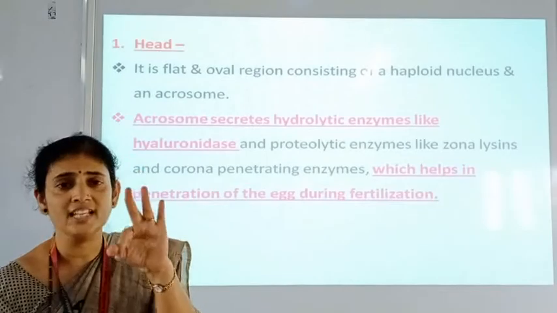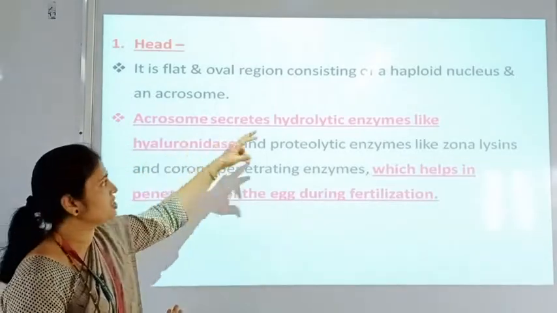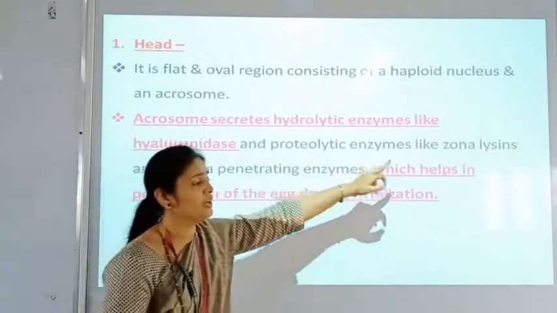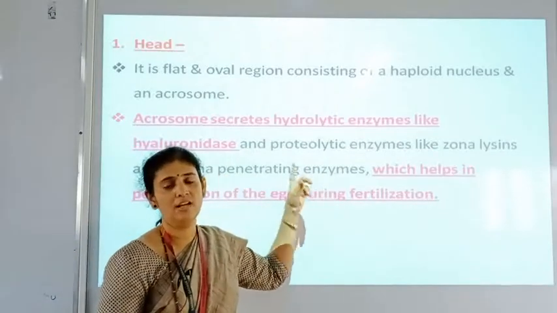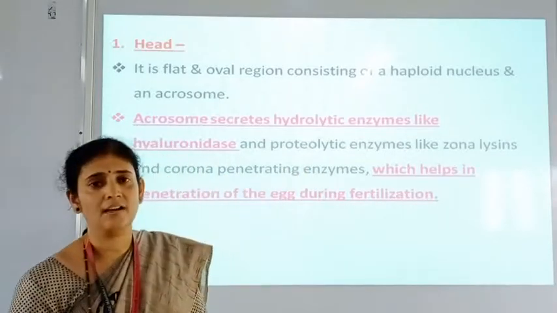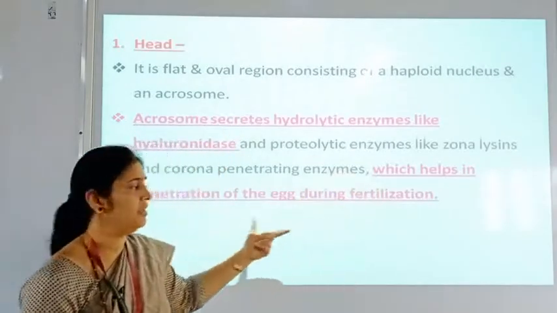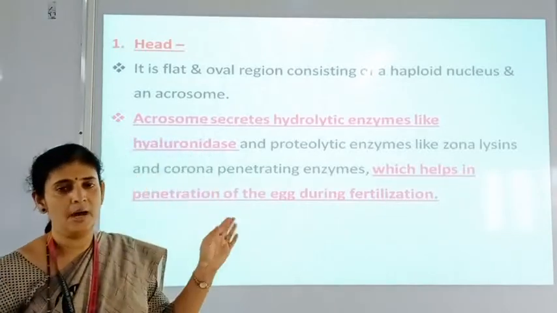So here we are seeing three enzymes. First is hyaluronidase, which is a hydrolytic enzyme, and two proteolytic enzymes, zonalysin and corona penetrating enzyme. So these three enzymes are secreted by this acrosome, which helps in penetration of the egg during fertilization. That we have to remember.